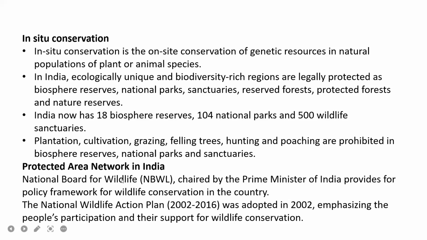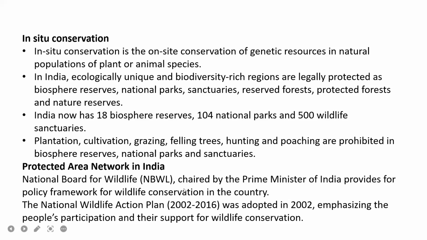So protected area network in India. So mainly we are concentrating on India. So National Board for Wildlife, chaired by the Prime Minister of India, provides the policy framework for wildlife conservation in the country. So mainly these all are in the hands of the Prime Minister only. The National Wildlife Action Plan, that is 2002 to 16, was adopted in 2002, emphasizing the people's participation and their support for wildlife conservation.